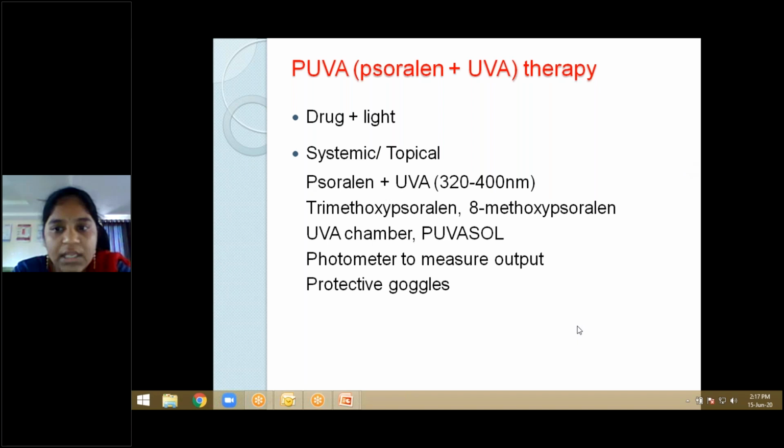We tell the patient to take the tablet in the morning along with breakfast, and then ask them to come to the hospital, where we expose them to the UV radiation.